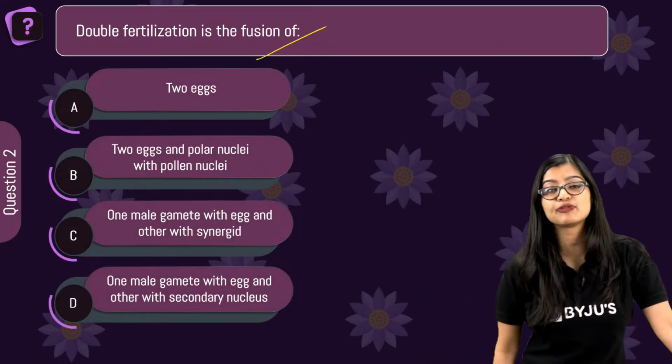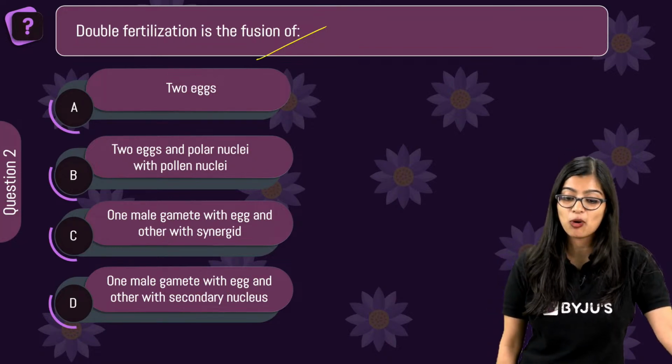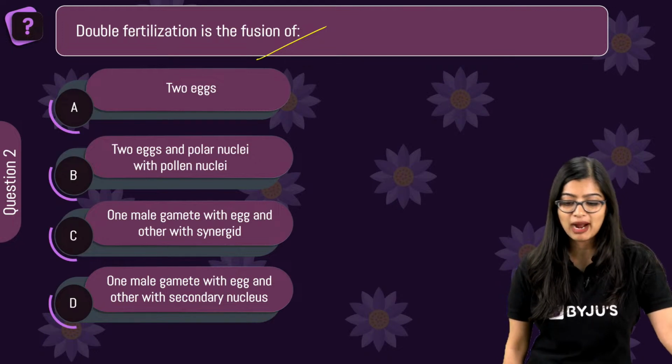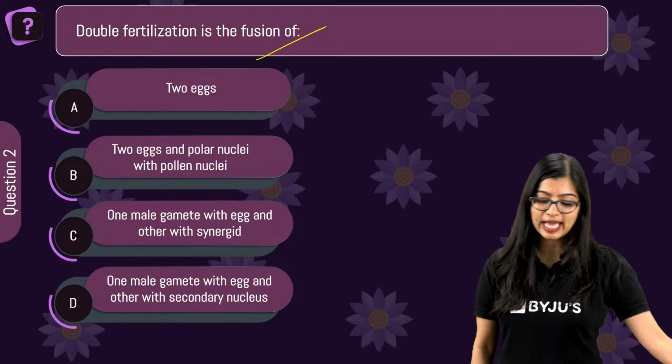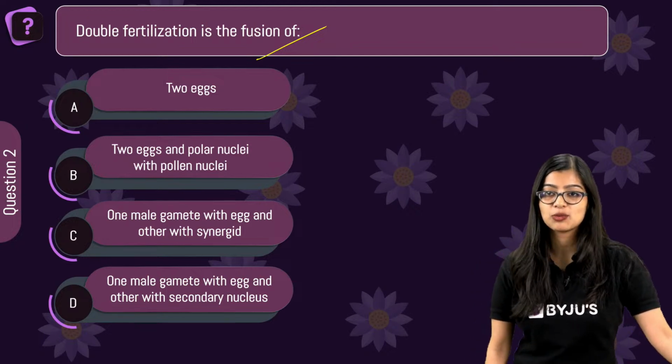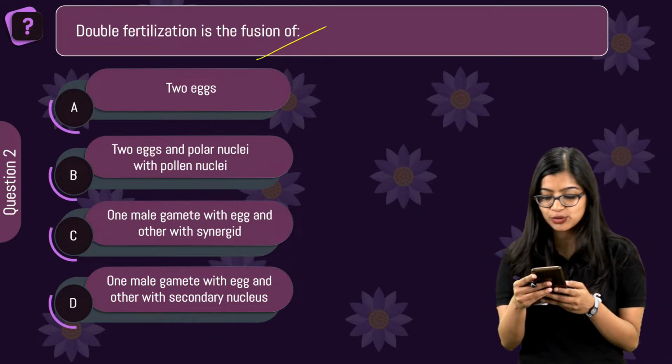Double fertilization is fusion of what? Very easy for all of you. A, two eggs and polar nuclei with pollen nuclei. B, one male gamete with egg and other with synergid. D, one male gamete with egg and other with secondary nucleus. What is happening here? So the poll is live. You can vote on the YouTube poll, okay?